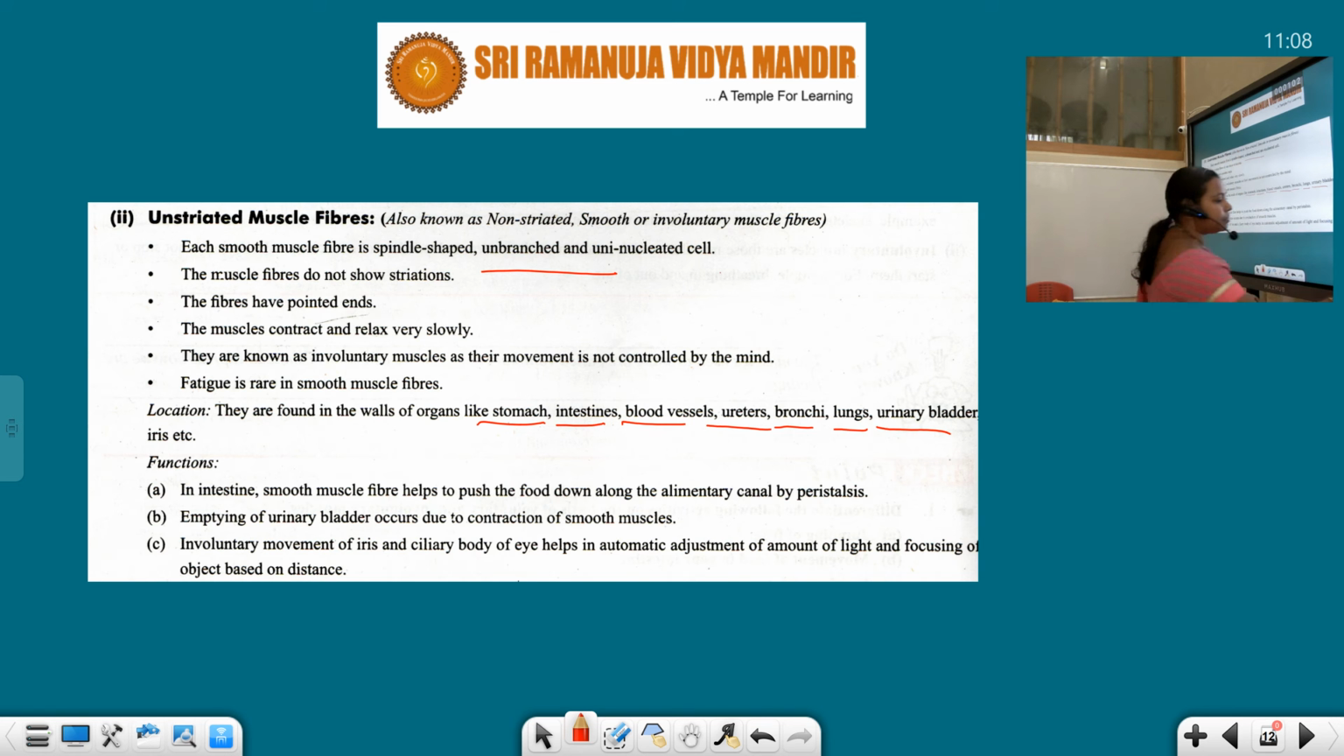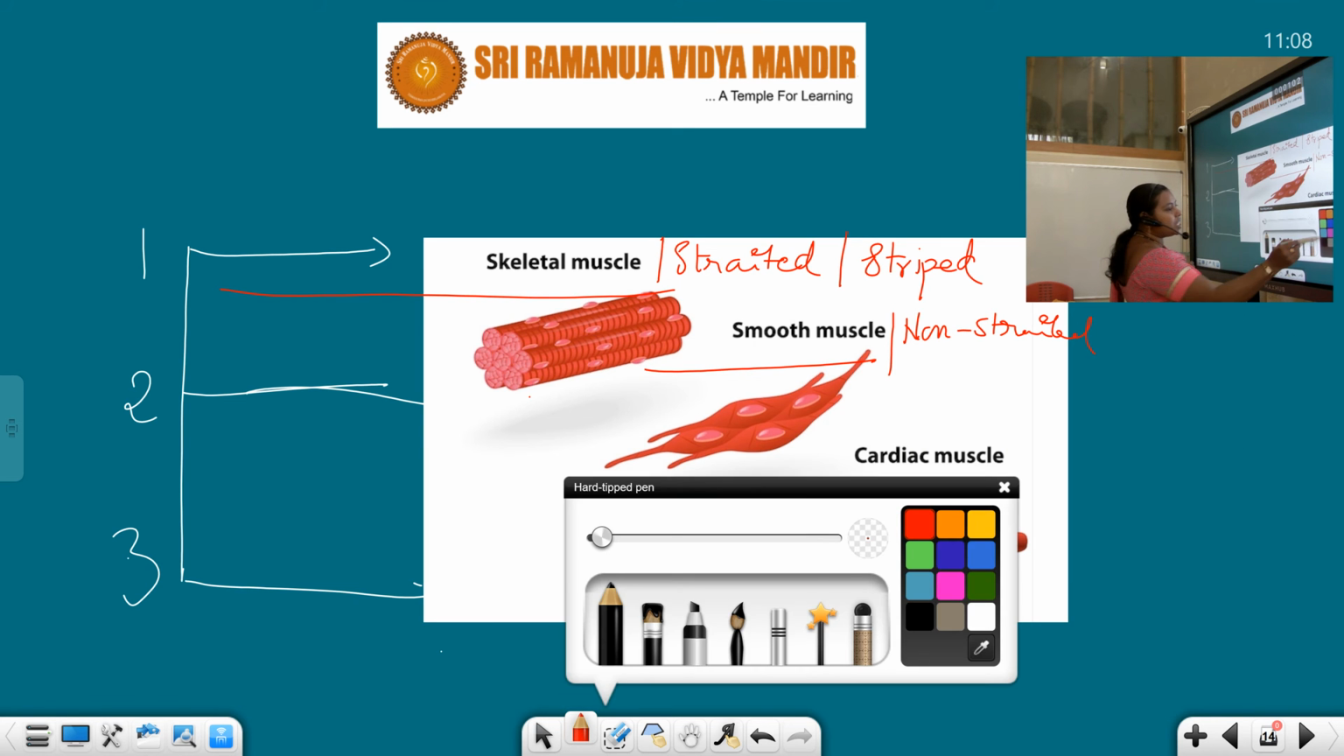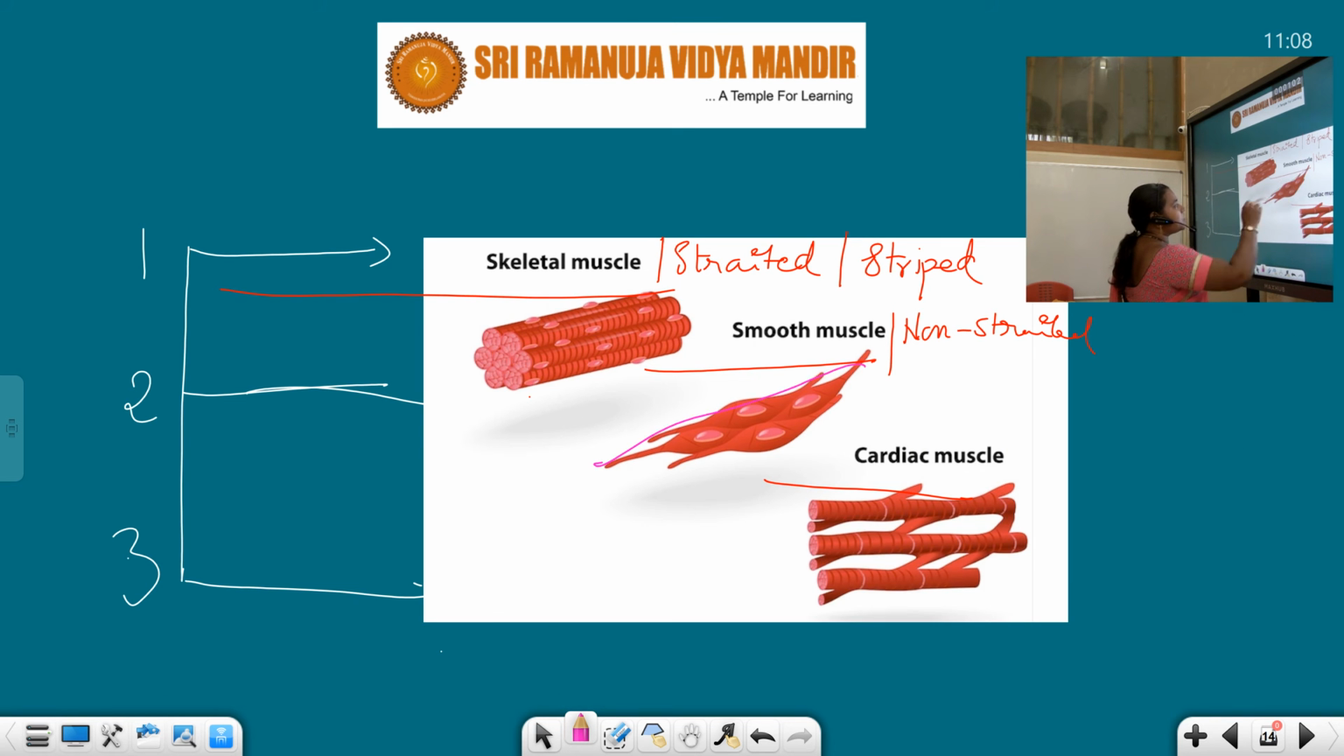Next, these structures I'll show, students. Smooth muscle, so here spindle shaped. See, these are the spindle shaped cells, right? If the shape is like this, we call this a spindle shape. This shape of cells we can see in the smooth muscles.